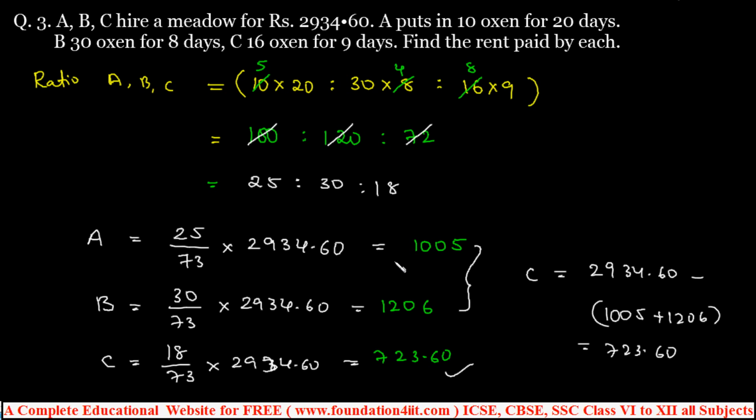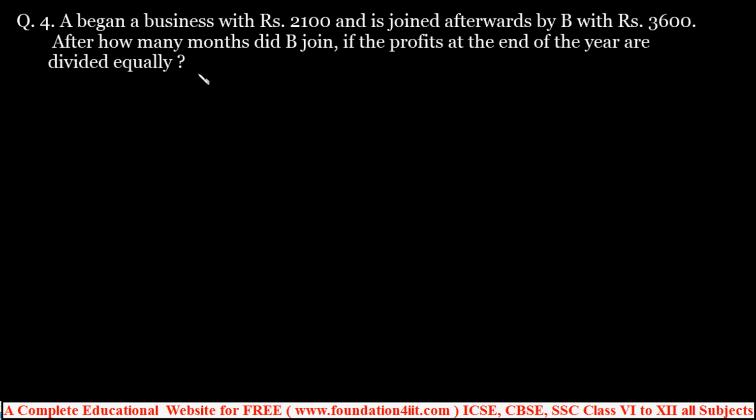Now we'll see about the time period when one person is joined some months later, then how the investment distributed. Let us see now. So here is the question with the time based. A began a business. A is a person, began the business with 2100 and is joined afterwards by B with 3600. So after certain months, B joined with 3600 investment.